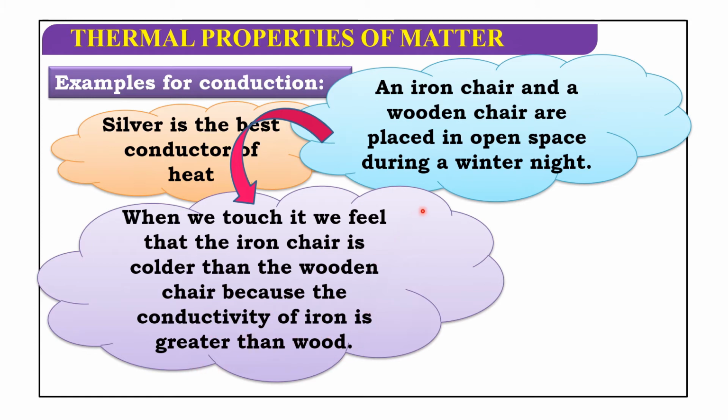Here we are taking two chairs, one made of iron and the other of wood, and placing them in an open space on a winter night. So what will happen? When we touch them, we feel that the iron chair is colder than the wooden chair, because the conductivity of iron is greater than that of wood.